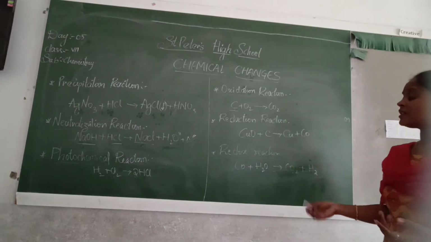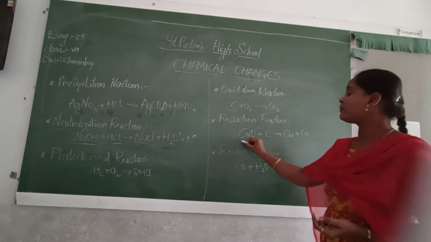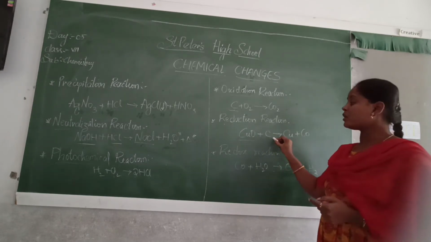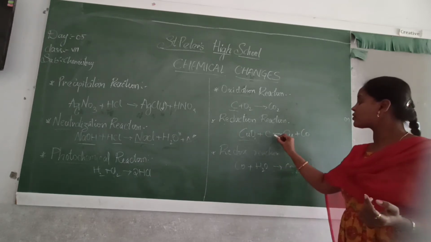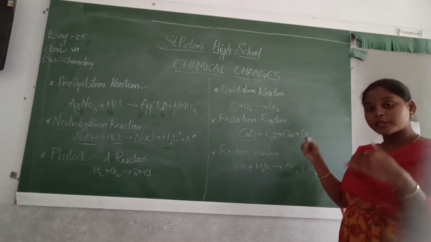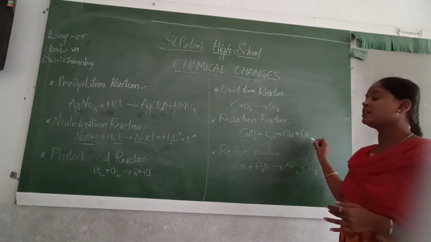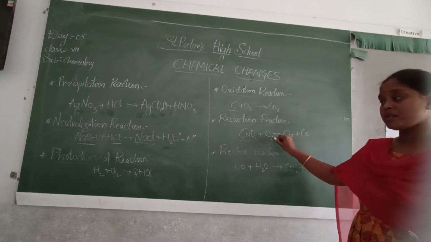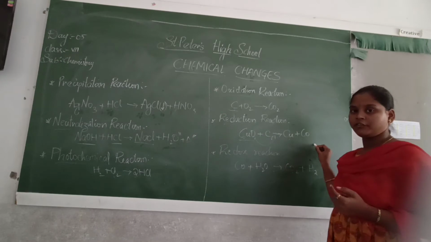In the same way, in reduction, it gives out oxygen to form an element. Here, copper oxide is a compound and carbon is an element. So when reduction takes place, this oxide gives its oxygen to one more element. That means it is giving out the oxygen. That reaction is called a reduction reaction. Copper oxide, when mixed with carbon, forms copper along with carbon monoxide.